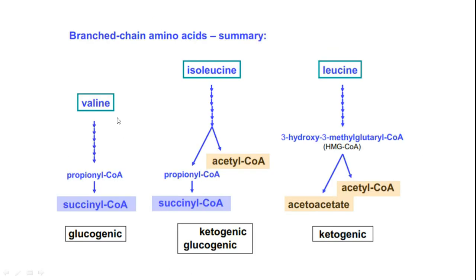Valine gives us propionyl CoA, which will be converted to succinyl CoA, and ultimately it is giving inputs for gluconeogenesis, so glucogenic. In case of isoleucine, it is providing us acetyl CoA and propionyl CoA. So this is the reason why we consider isoleucine as ketogenic as well as glucogenic. In case of leucine, leucine directly provides us HMG CoA. This HMG CoA will split to give us acetoacetate and acetyl CoA. Both are ketogenic compounds.